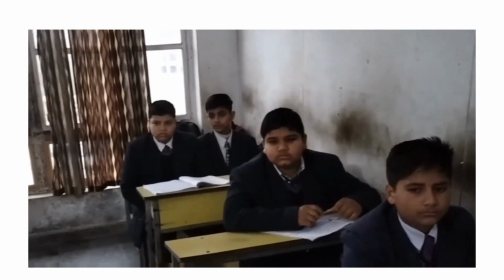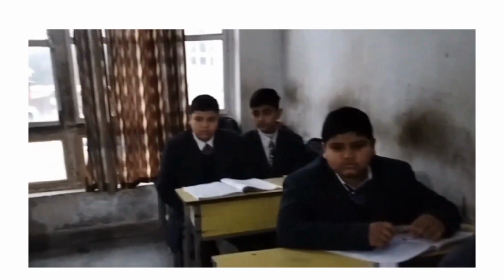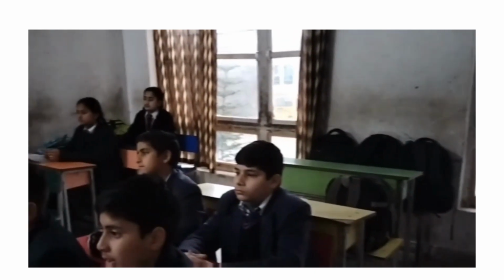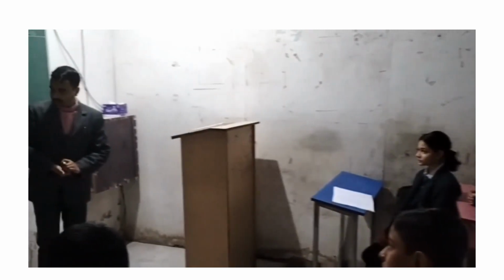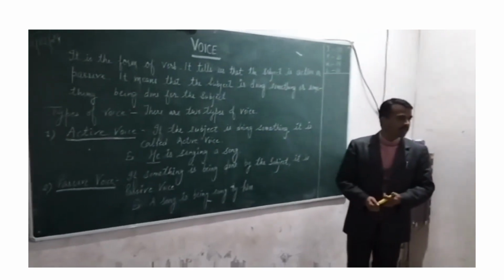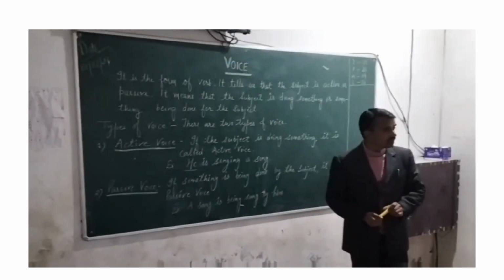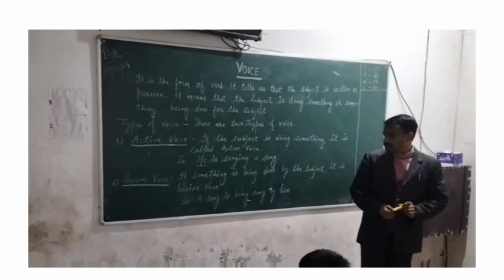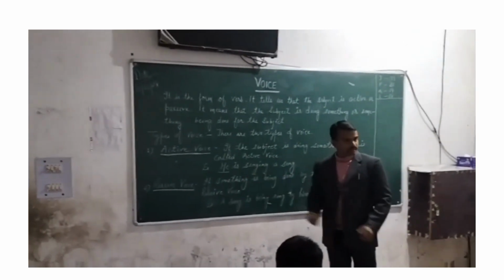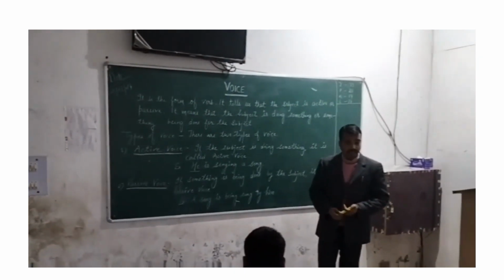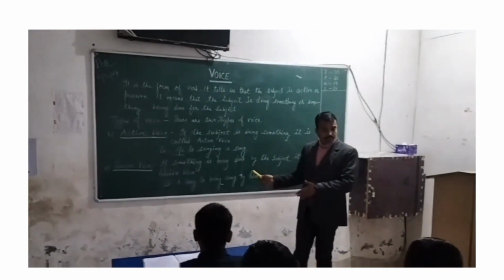Example I have written here: He is singing a song. Who is singing? He. He is singing. So what is he here? Subject. Subject means who does something in the sentence. So he is subject here. And what is "is"? It is a helping verb, which helps the main verb in the sentence.